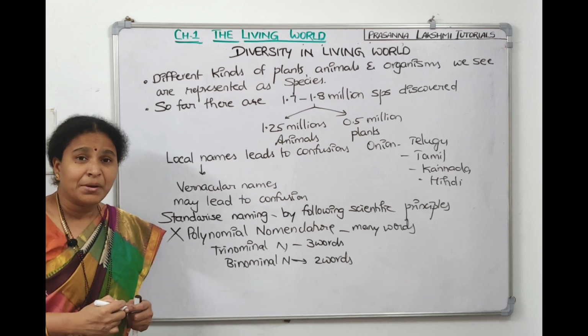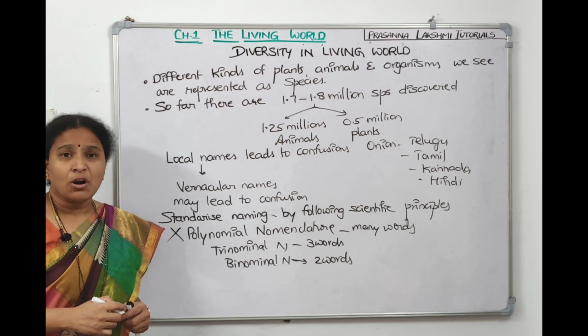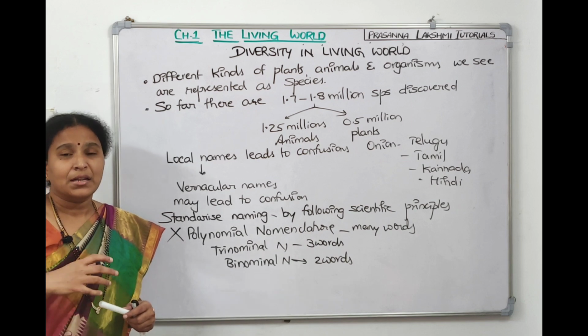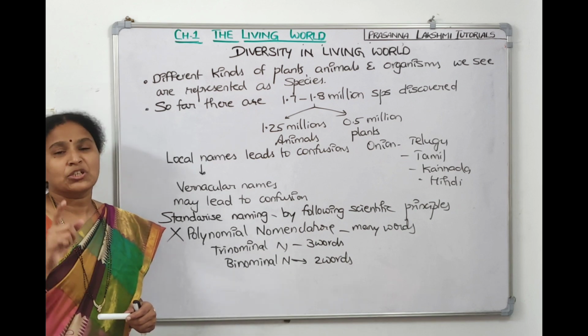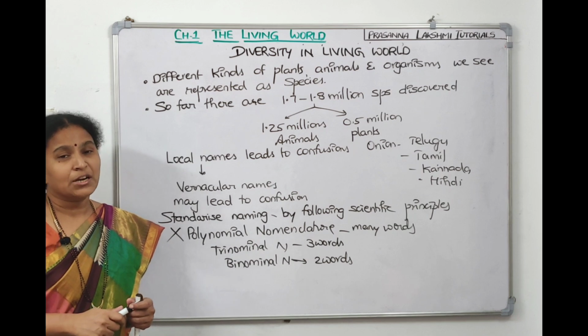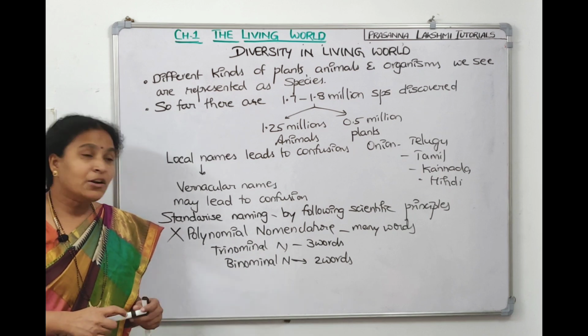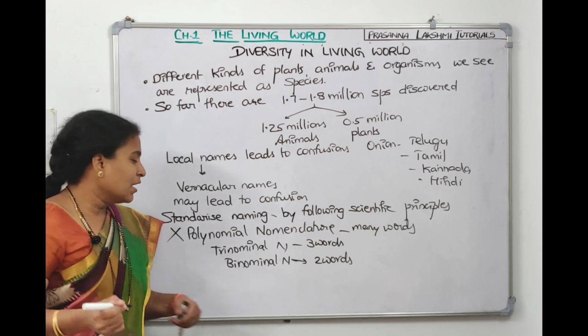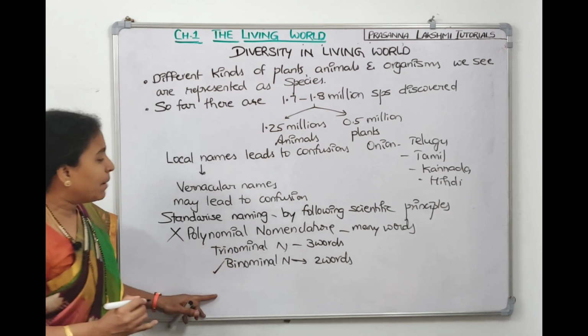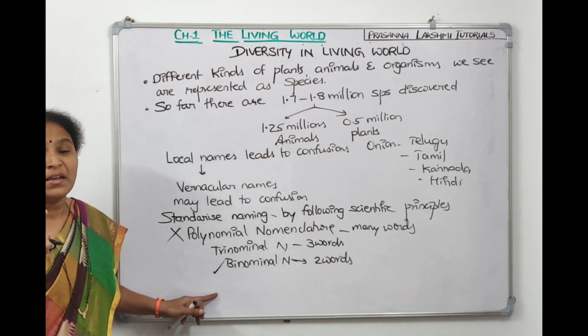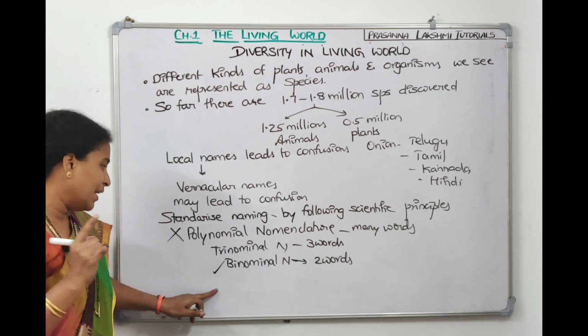Why are we taking Latin? Latin is a dead language, so it is not modified in pronunciation or vocabulary. That's why they have taken the dead language, Latin, for naming the organisms. Trinomial nomenclature has three words. Binomial nomenclature became popular because it is very short and easy to remember. Binomial nomenclature was introduced by a scientist called Carolus Linnaeus.